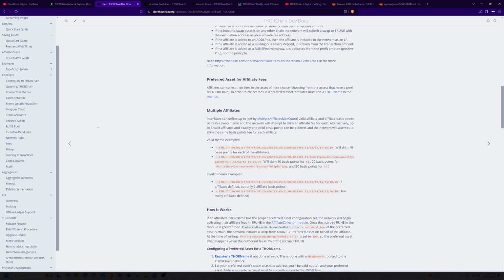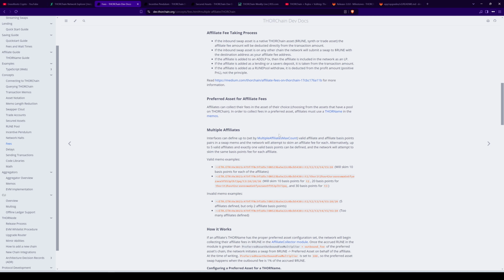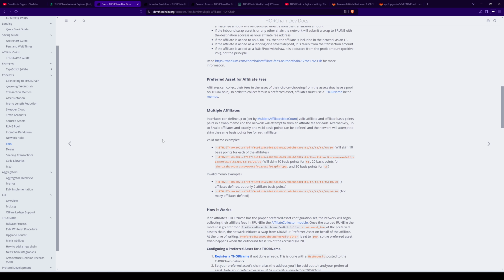So affiliate fee splitting was added. This is here in the dev docs, and you can have up to 5 affiliates now. That's what this variable controls, and that enables the affiliate to be paid out to multiple affiliate addresses, and you can either have the same affiliate amount or they can be paid out different amounts to different affiliate addresses. So that's really cool if you're using something like SwapKit that wants its affiliate, and that's onboarding a new UI, that can both get paid when a swap happens. This multiple affiliate is only on for swapping, but this allows a lot of flexibility within the affiliate process.